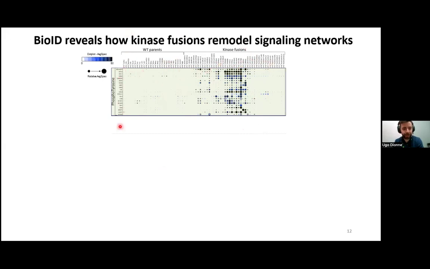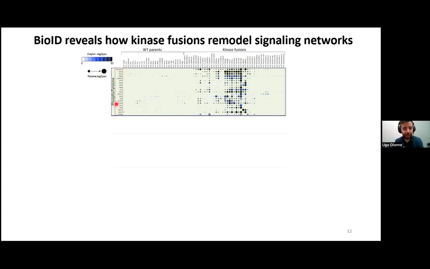And here on the y-axis, you have different proteins that have been identified as being enriched in one specific or multiple baits. And here, the darker the circle and the bigger the circle mean that this prey was found more abundantly in a specific bait. So I've arranged some of the prey proteins depending on their cell signaling functions.